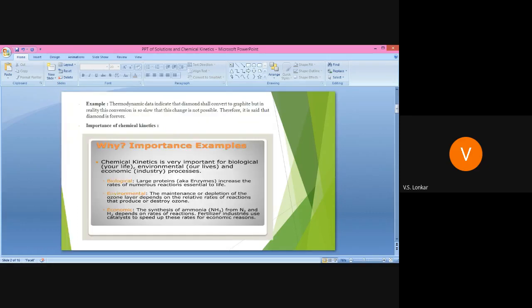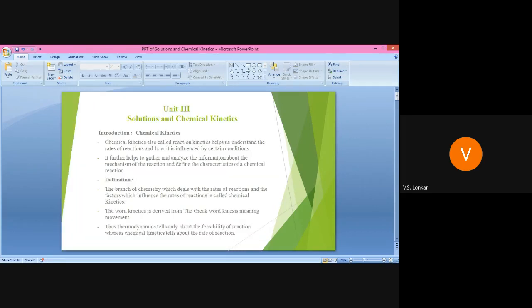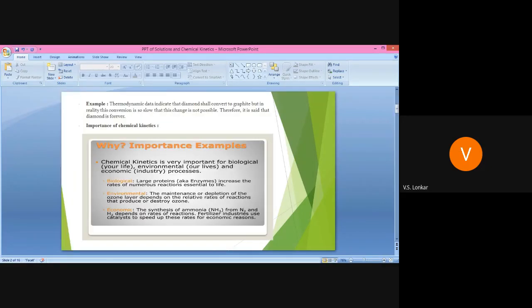For example, the thermodynamic data indicate that diamond shall convert to graphite, but in reality this conversion is so slow that the change is not possible. Thermodynamics says about the possibility of the reaction, but chemical kinetics tells the rate of that reaction, whether it is slow or fast.